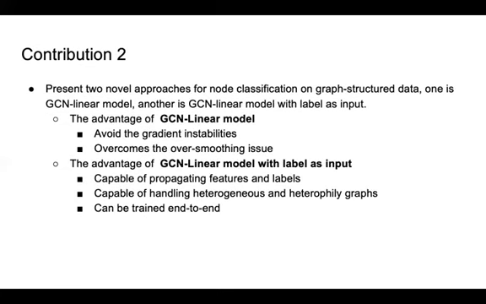Next. Contribution two is that we present two novel approaches for node classification on graph structured data. One is the GCN linear model, another is the GCN linear model with label as input. The GCN linear model can avoid gradient instabilities, makes the GCN more expressive, and overcomes the over-smoothing issue. The GCN linear model with label as input is capable of propagating features and labels during both training and inference stages. It is capable of handling heterogeneous graphs. What's more, it can be trained end-to-end.